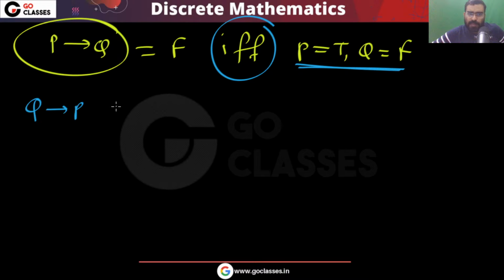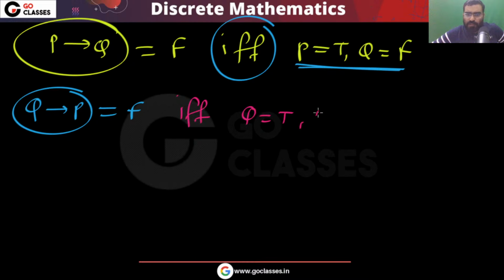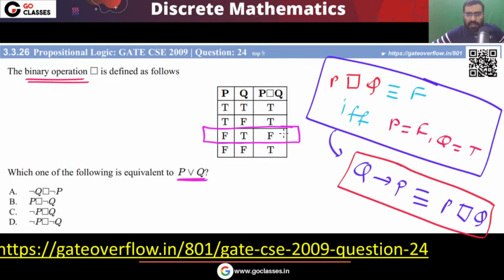Similarly, this Q implies P. When can I say this will be false? This will be false if and only if Q is true, P is false. Only in this situation it will be false. Now you can see here, Q is true, P is false. In this situation it is false. In all the other situations it is true, true, true.